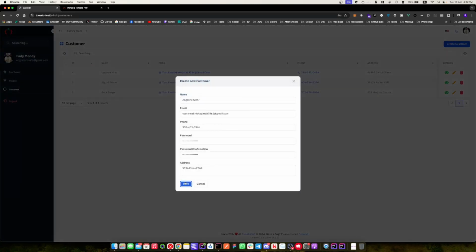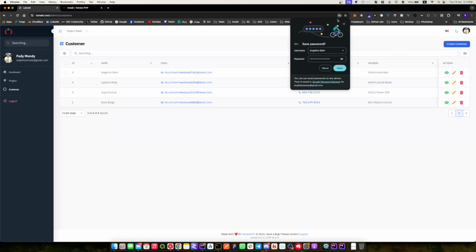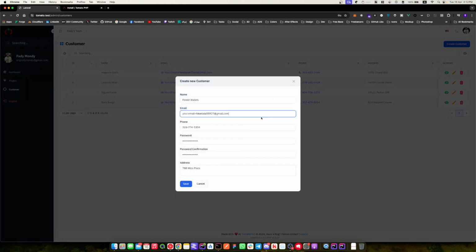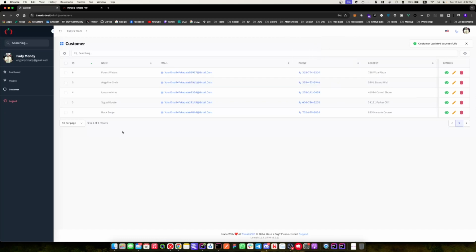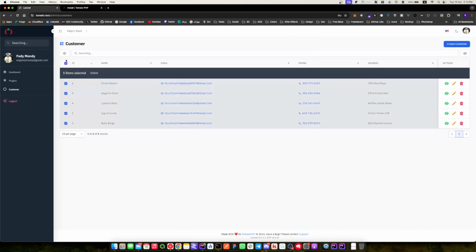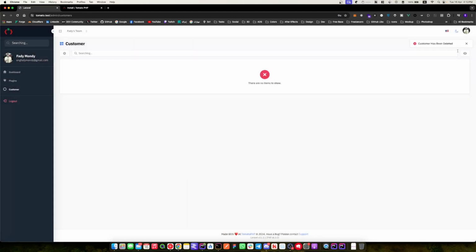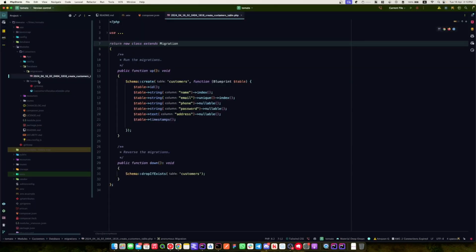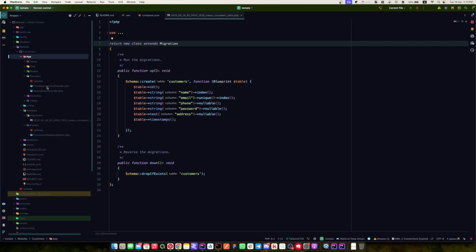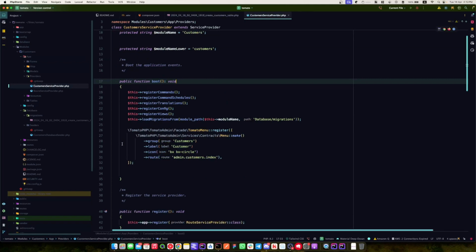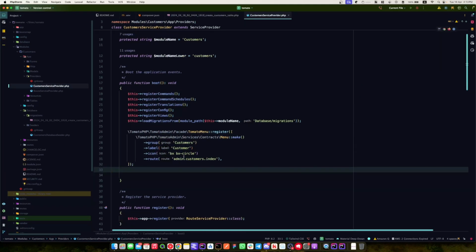We didn't add one line of code. It's codeless. You can select all and then delete, or you can export, or anything you want. So you can customize your menu here from the provider. You will find your menu registered here. We can add it to any group we want.